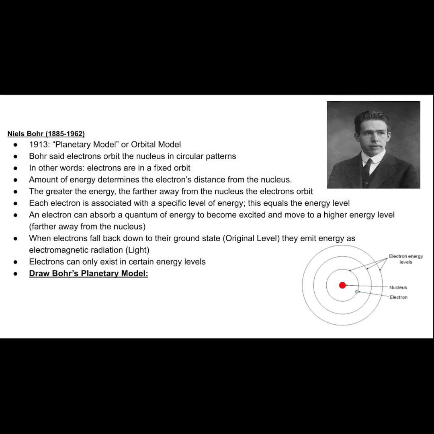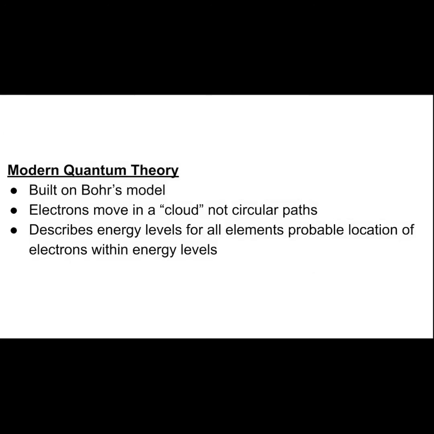But when those electrons fall back down to their ground state, or whichever level they were in originally, they emit energy as light. That's called electromagnetic radiation. So that light could be in different colors. He also said electrons can only exist in certain energy levels.